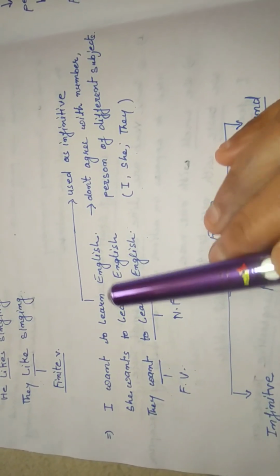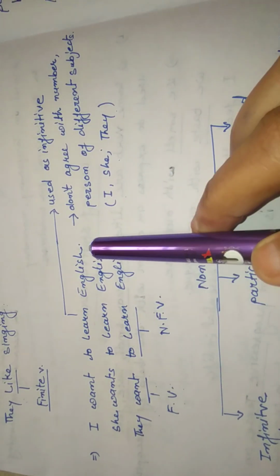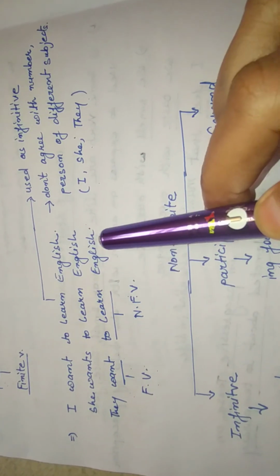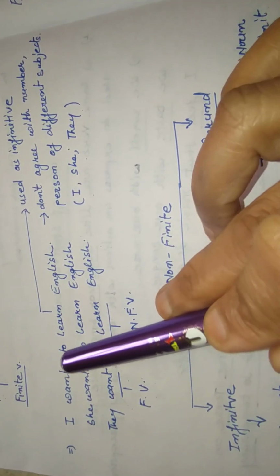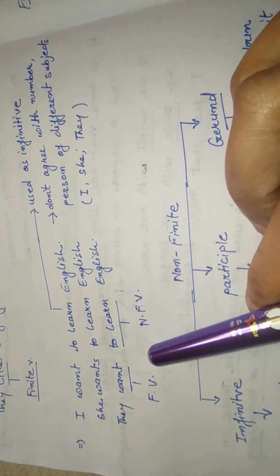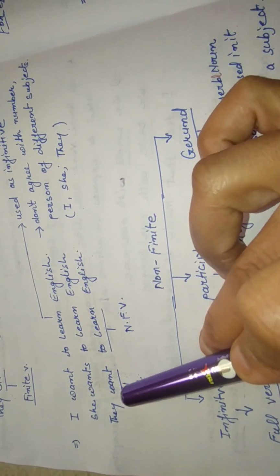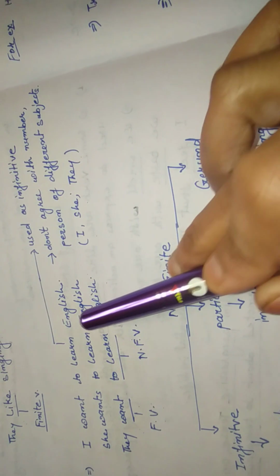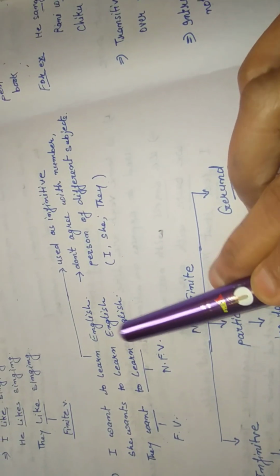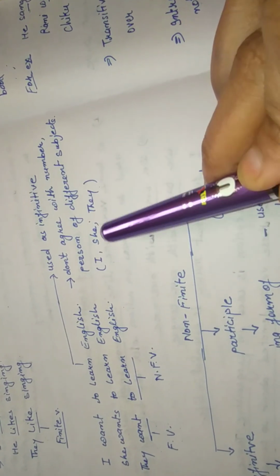Let us understand about infinitive with the help of examples. I want to learn English. She wants to learn English. They want to learn English. In these sentences, you can see that want, wants and want are used as finite verbs because they agree with I, she and they. But here, to learn is used as a non-finite verb because it doesn't agree with the number and person of different subjects: I, she, they.